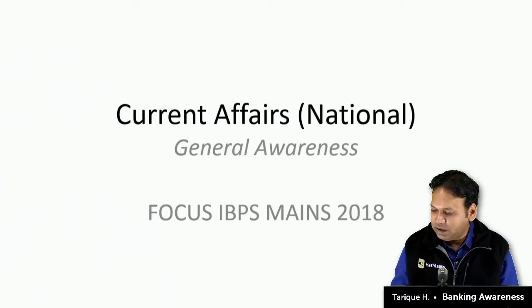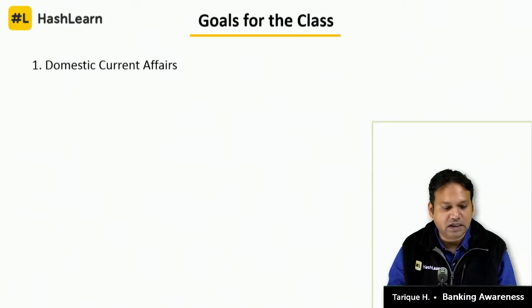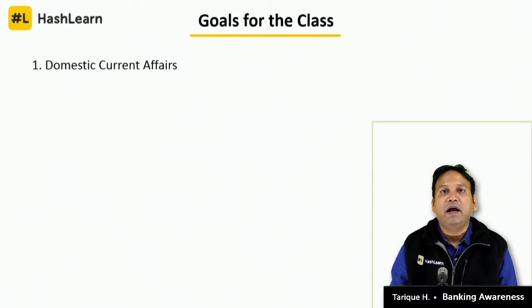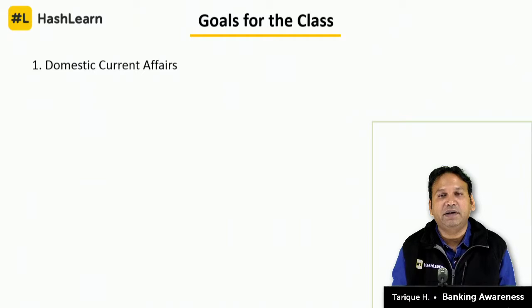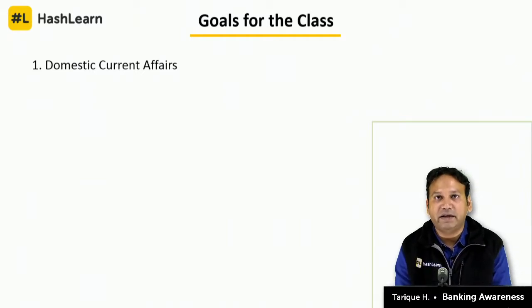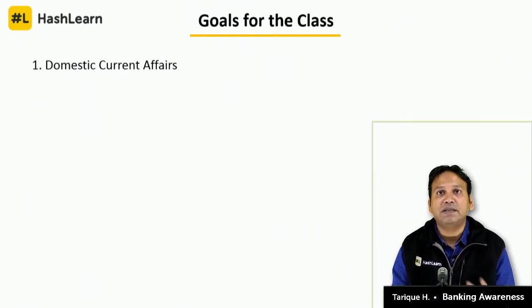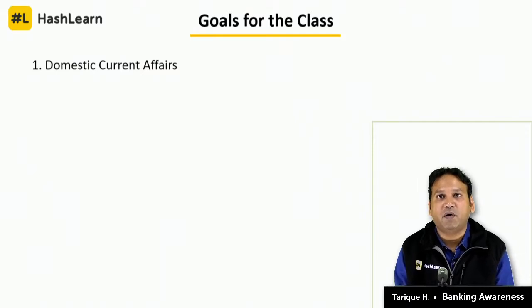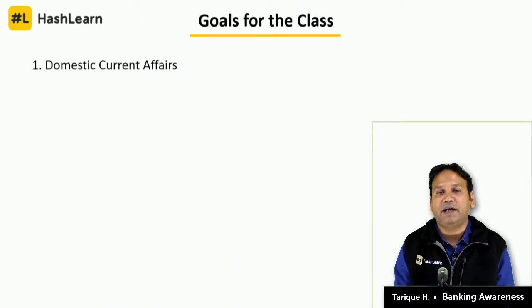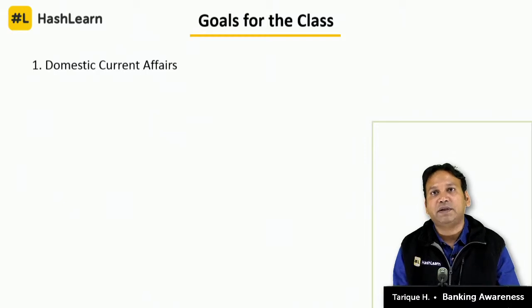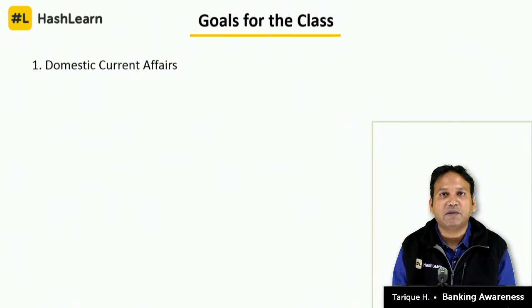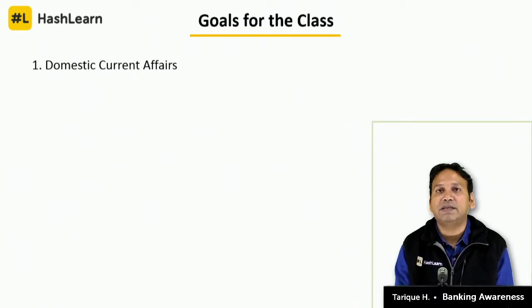The target today will be to mainly understand national, domestic current affairs, exclusively the ones which I have not covered in business current affairs and banking current affairs. In your exam, you get around 40 questions in the GK part. Around 20 to 22 questions are based on current affairs. Around 5-6 questions can be directly based on business current affairs, and around 3-4 questions on banking current affairs, that's around 8 to 9 questions based on business and banking current affairs.